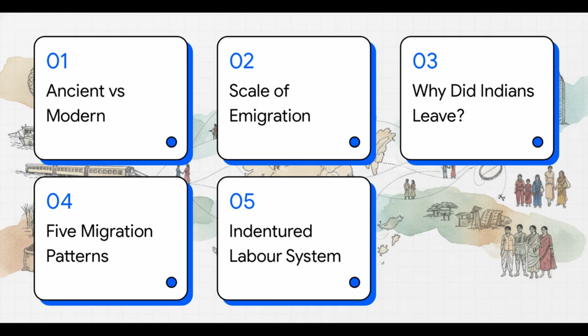Here's our roadmap for today. First, ancient versus modern waves. Second, the sheer scale of emigration. Third, why did Indians leave? Fourth, the 5 patterns of migration. And finally, the indentured labor system.